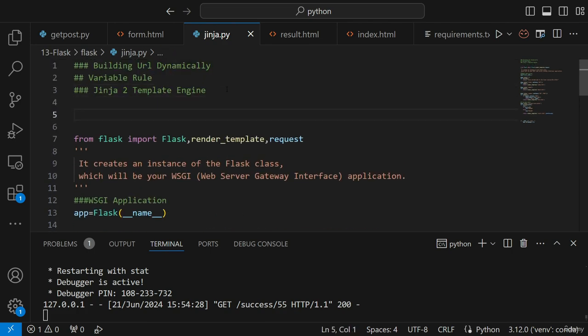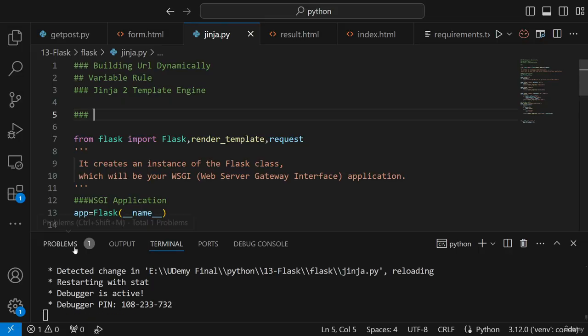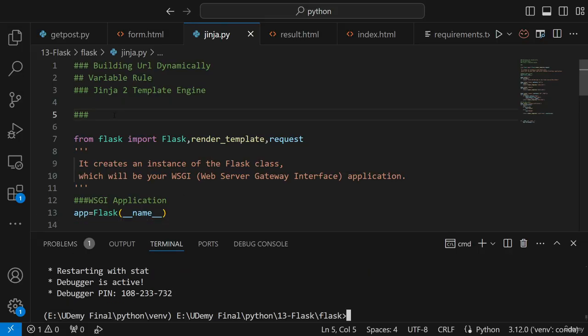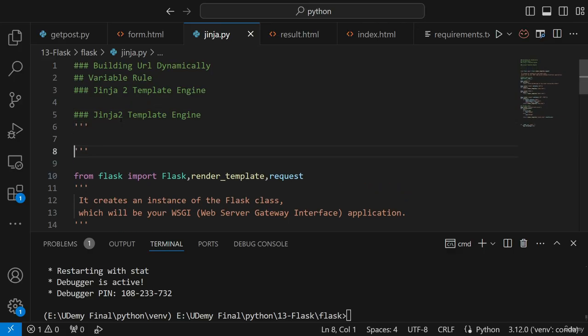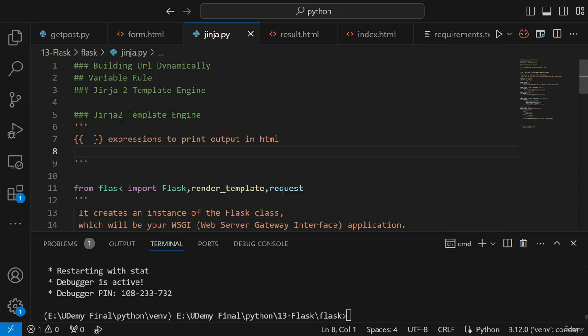So let me write over here. Quickly I will stop this. I will write Jinja 2 template engine. Here there are multiple ways. I will write a comment. There are multiple ways to read the data source from the backend in the HTML page. The first way which we have discussed is this one, right? This is basically expressions to print output in HTML. So these are some of the expressions.